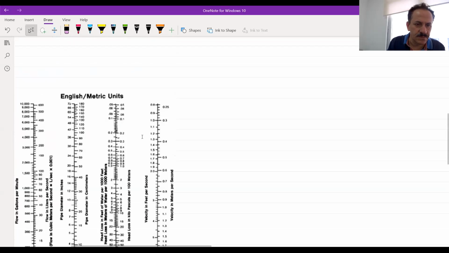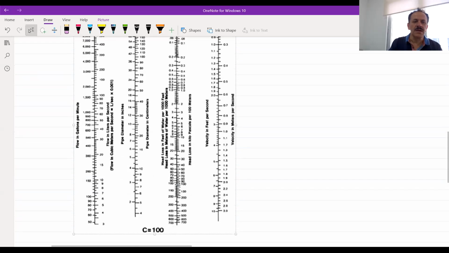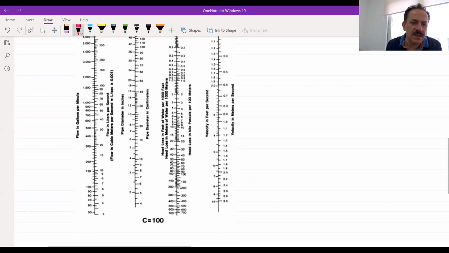Yes, sir. Sure. This nomograph is basically the same equation, but now you can use this chart directly. You can see here is written flow, which means Q, and the flow in gallons per minute, GPM, is on your left hand.